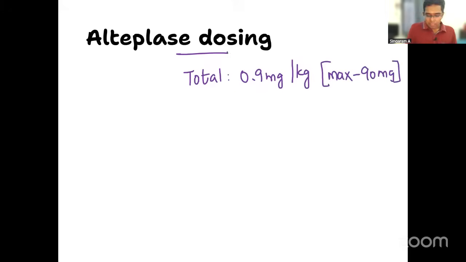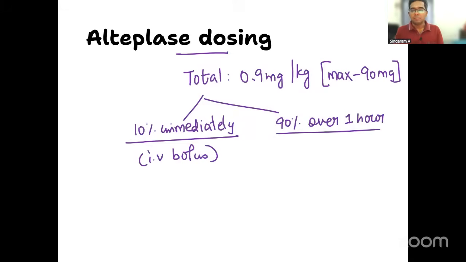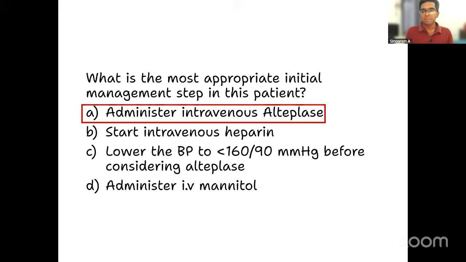Keep that in mind. Out of the total dose, you give 10% immediately as an IV bolus. You give it immediately. Then the remaining 90% you have to give over 1 hour. So this is the management with alteplase in case of ischemic stroke. The dose has been asked as one of your PYQs. So that is about our question number 2. Answer is option A.